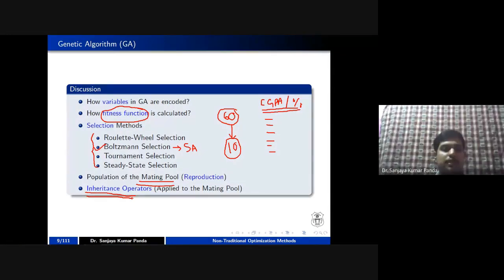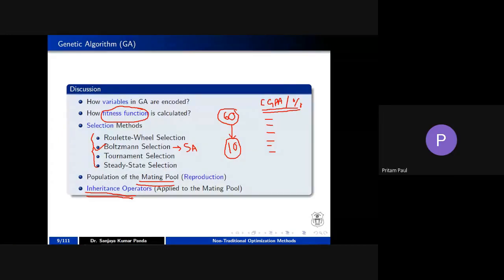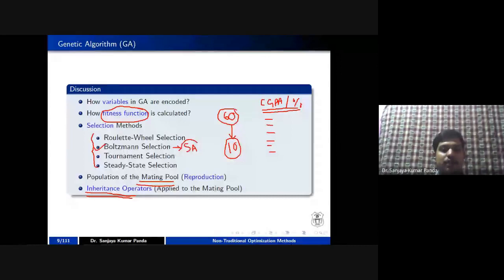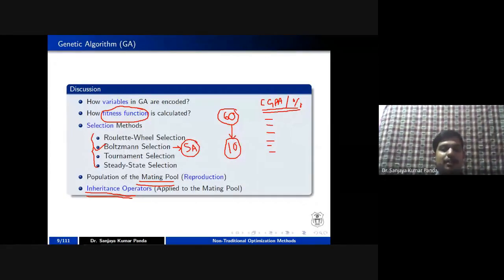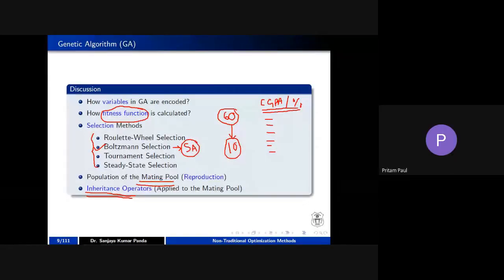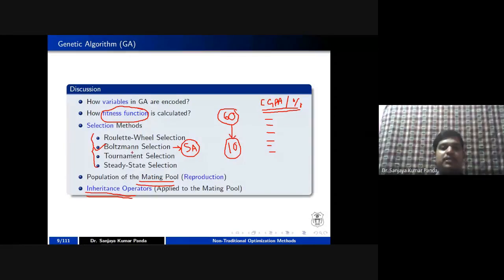Sir, can I ask you a question? Can you please tell about the Boltzmann selection assay? What does the term assay basically signify? No, assay is an algorithm. Assay is a non-traditional optimization algorithm, which will be covered by our Manju madam, in which Boltzmann selection is used.